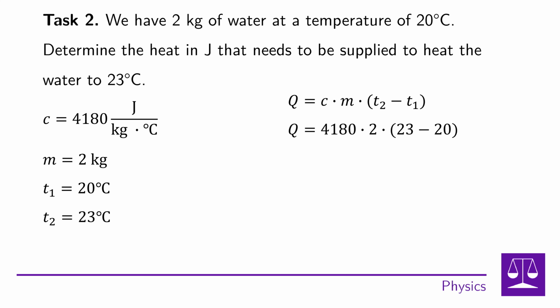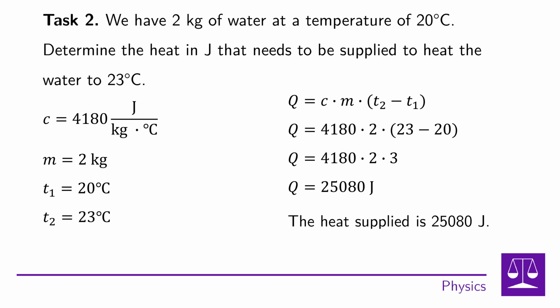Gradually, we substitute for C 4180, for M 2 kilograms, for t1 20 and for t2 23 degrees Celsius. This gives us the numeric expression 4,180 times 2 times the parenthesis 23 minus 20 end of the parentheses. Then we calculate the numeric expression. The temperature difference of 23 minus 20 is equal to 3, so we get 4,180 times 2 times 3. After multiplying all three numbers, we get the resulting value of 25,080 joules.